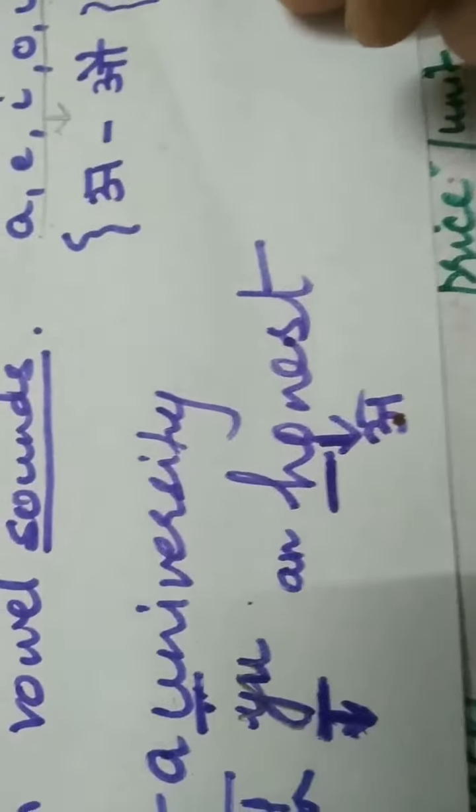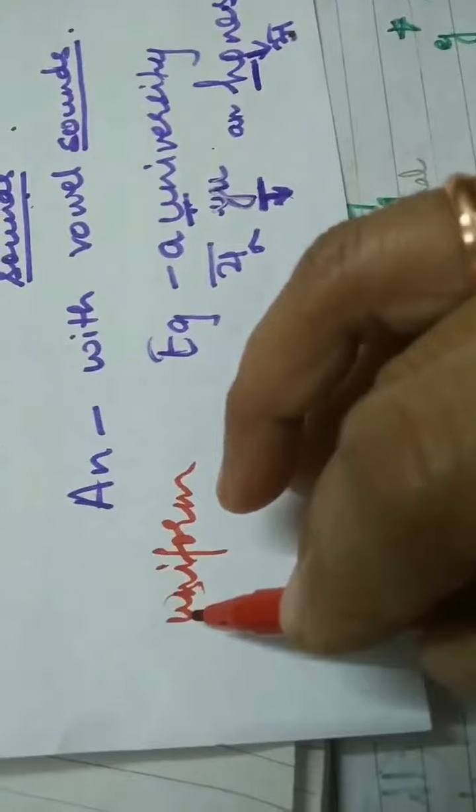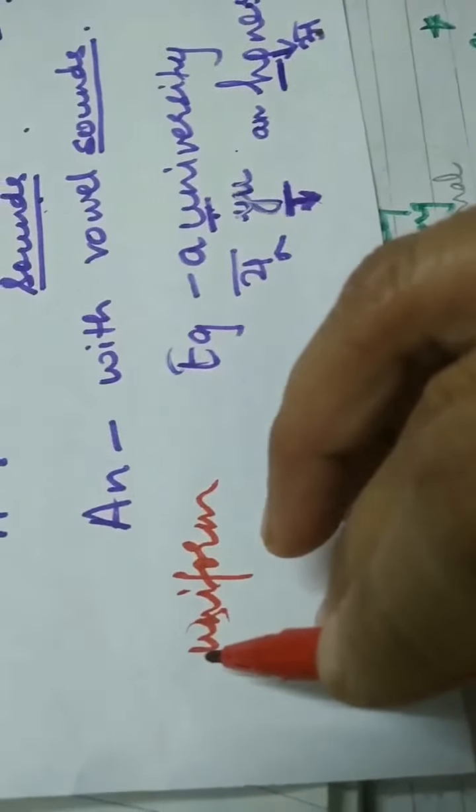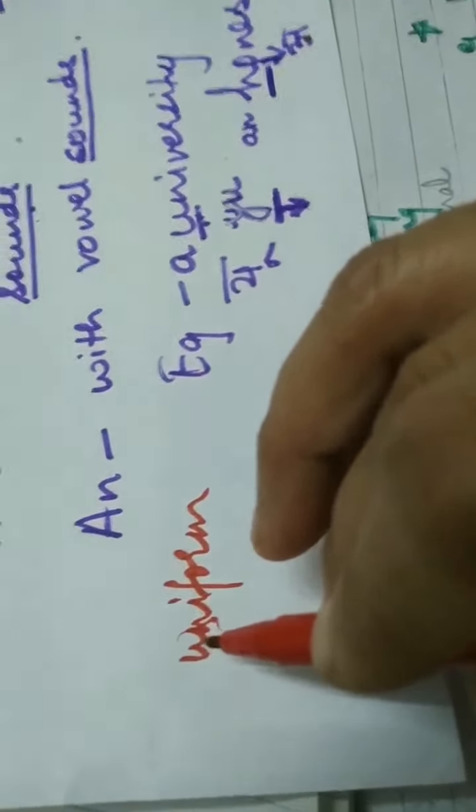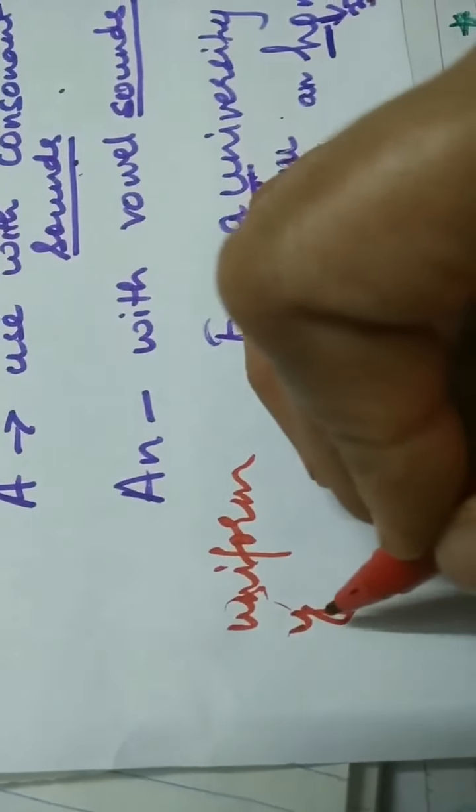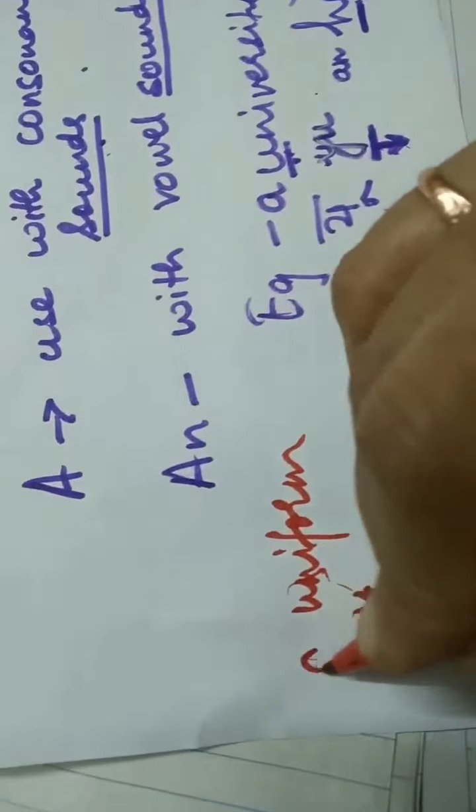An honest man. Now I want you to do one more example. Suppose you have uniform. Can you just tell me what you will put before uniform? See, the vowel U is there. So should you put an uniform or should you put a uniform? Uniform is also starting with the sound of Y. So Y is a consonant sound. So we will put a uniform. Okay.